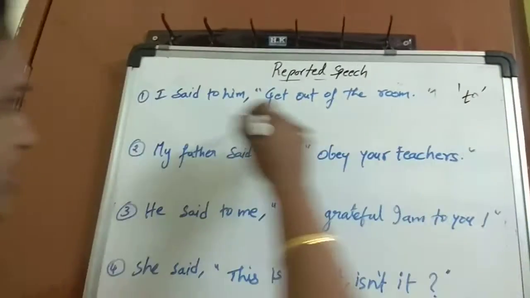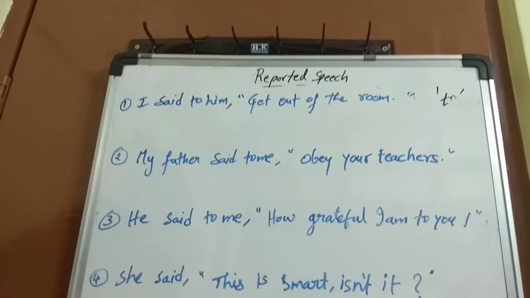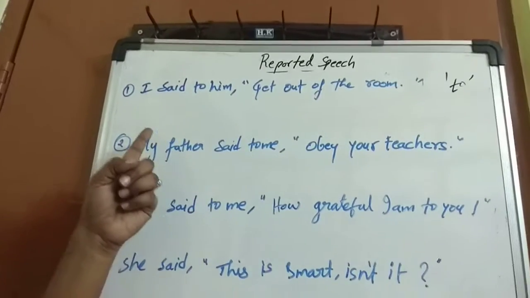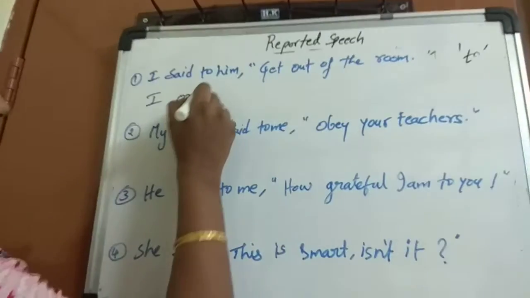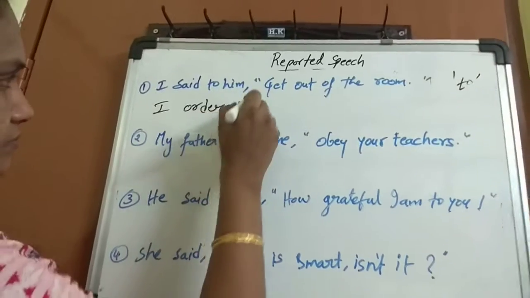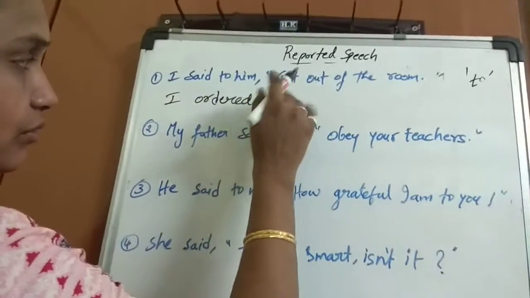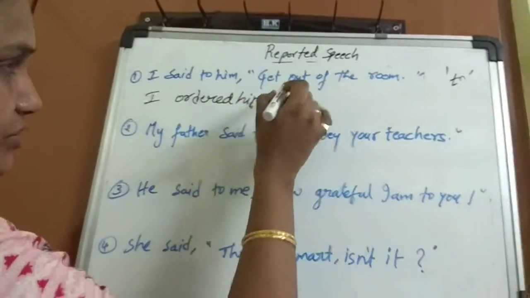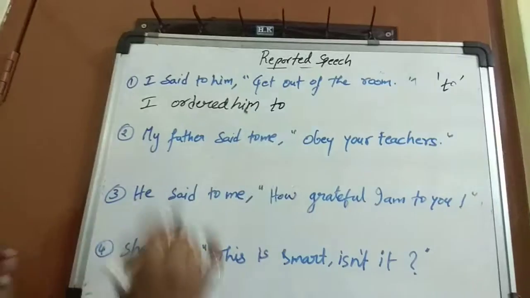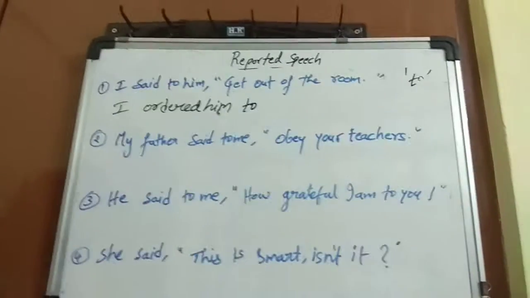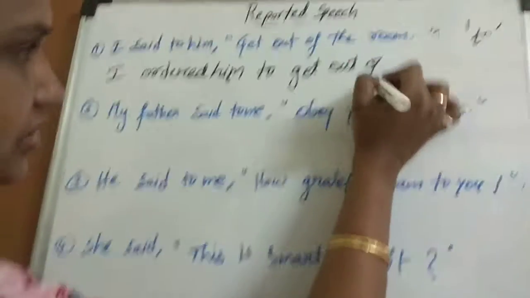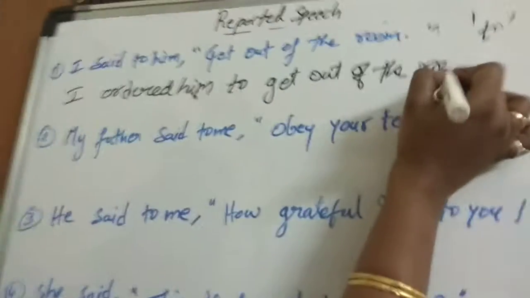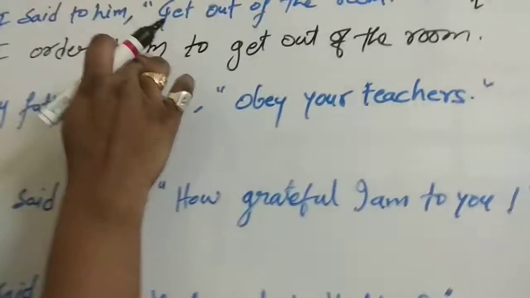Now, how do we change it? I said to him. So, said to will change into ordered. I ordered him. Now, what is the conjunction? We use to. I ordered him to get out of the room. So, this is how we change the imperative sentences.